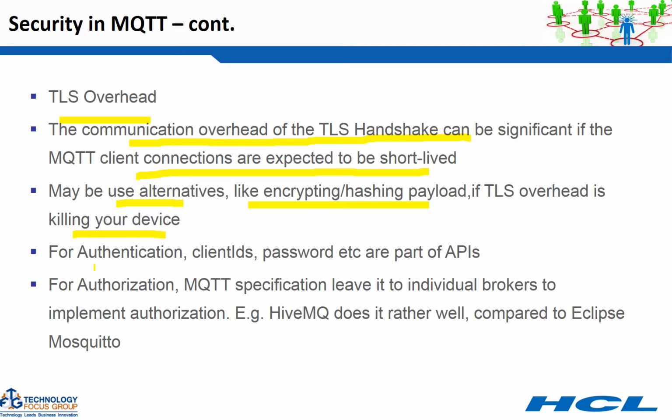And for authentication, client IDs, passwords, etc. are part of the MQTT APIs. For authorization, the MQTT specification leaves it to the individual brokers how you implement it. For example, in HiveMQ, you can have authorization of whether one publisher can publish to a topic and all those things. So depending upon your requirement, you may have to choose a different broker. Authorization as such is covered in the specification, but how it is implemented varies from vendor to vendor.